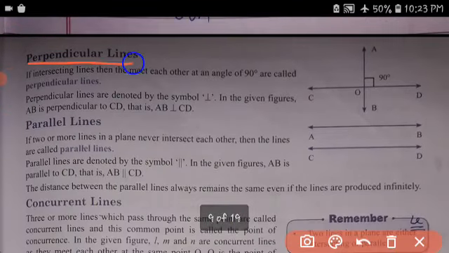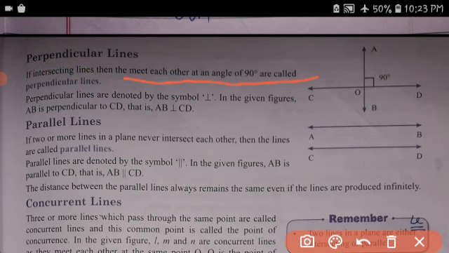Perpendicular lines. Intersecting lines that meet each other at an angle of 90 degrees are called perpendicular lines. Perpendicular lines are denoted by this symbol. In the given figure, AB is perpendicular to CD. So AB perpendicular to CD.